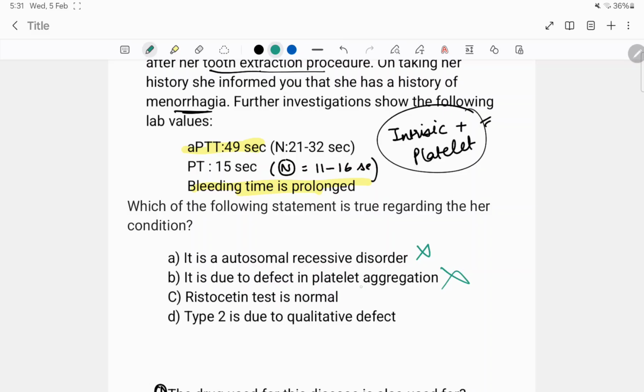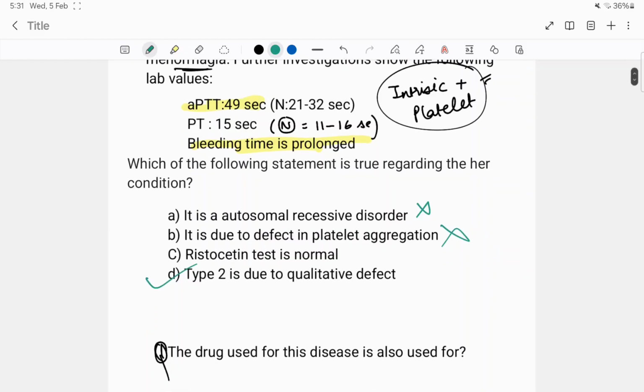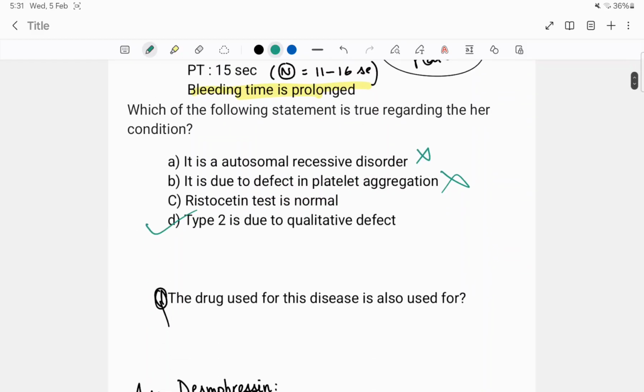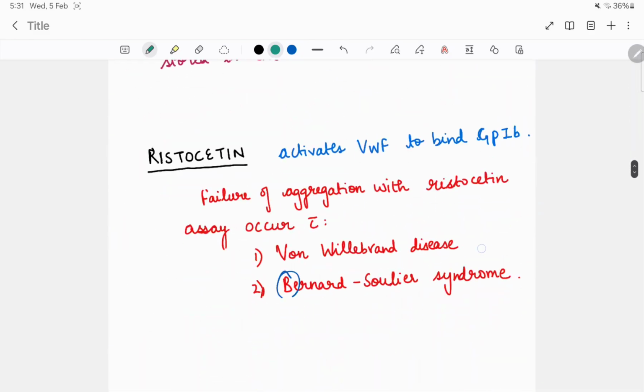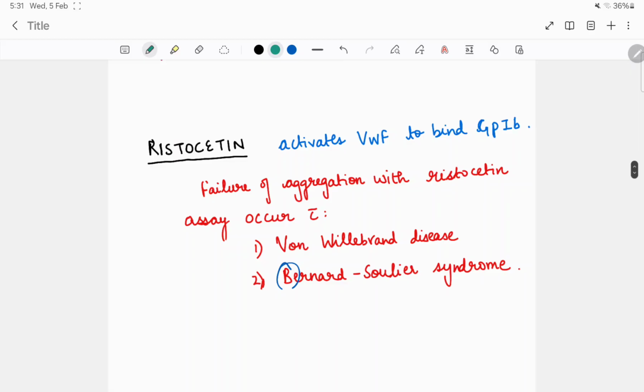Von Willebrand factor is required for platelet adhesion. Ristocetin test is normal. Type 2 is due to qualitative defect. Yes, type 2 is qualitative. Type 1 was quantitative. Type 3 was near or complete deficiency of von Willebrand factor. What is now Ristocetin test? Now let's study that. Ristocetin activates von Willebrand factor to bind to GP1b, and Ristocetin test is negative in two disorders. First is von Willebrand disease and second is Bernard-Soulier syndrome.